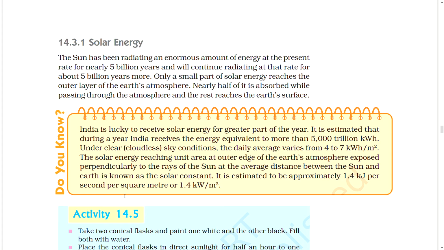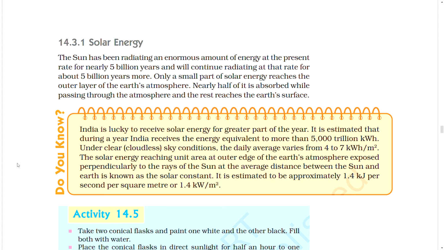Solar energy. The sun has been radiating an enormous amount of energy at the present rate for nearly 5 billion years and will continue radiating at that rate for about 5 billion years more. Only a small part of solar energy reaches the outer layer of the Earth's atmosphere. Nearly half of it is absorbed while passing through the atmosphere, and the rest reaches the Earth's surface.